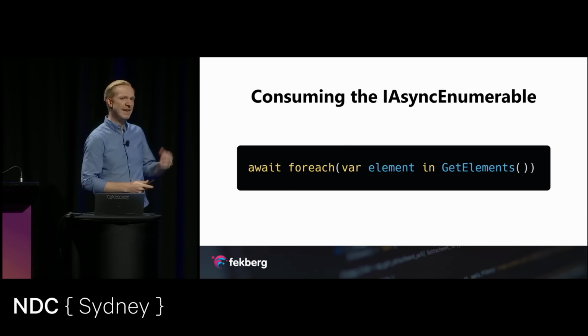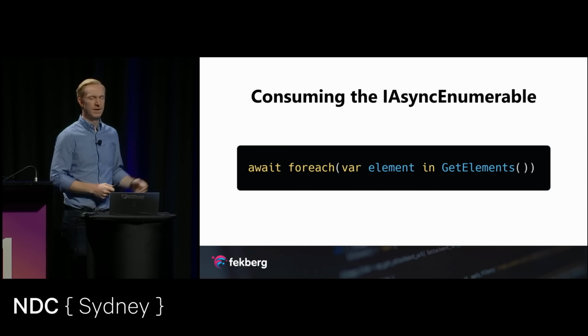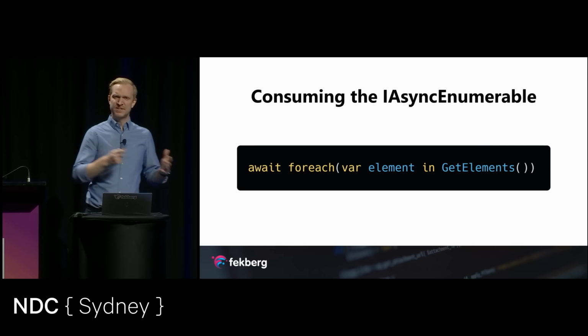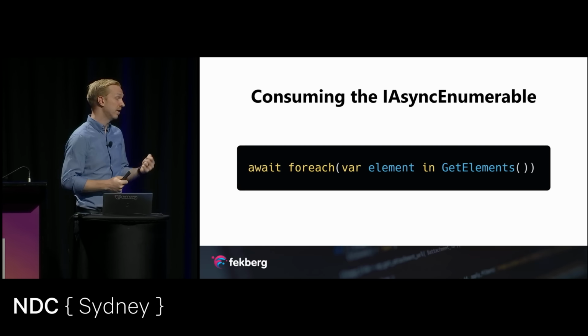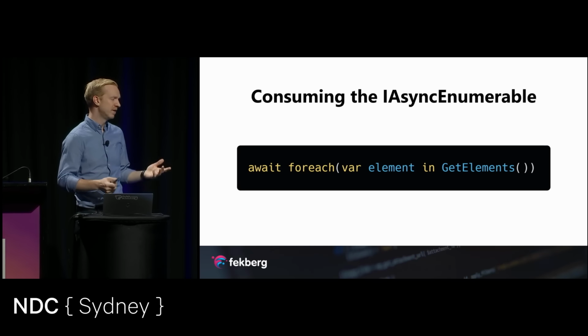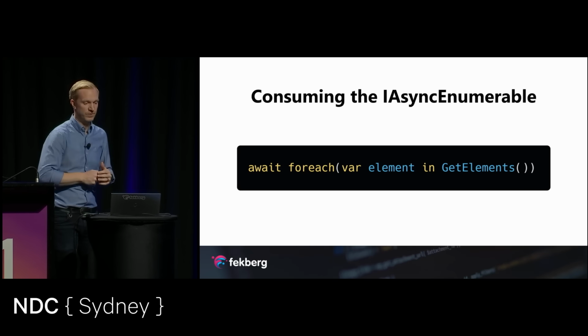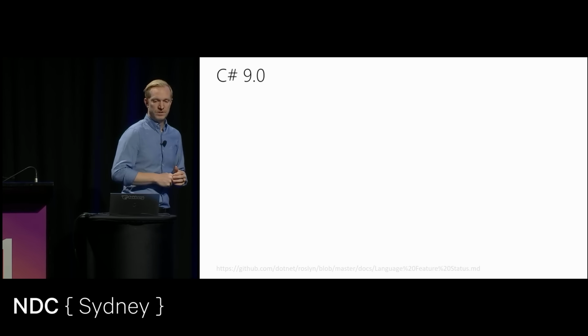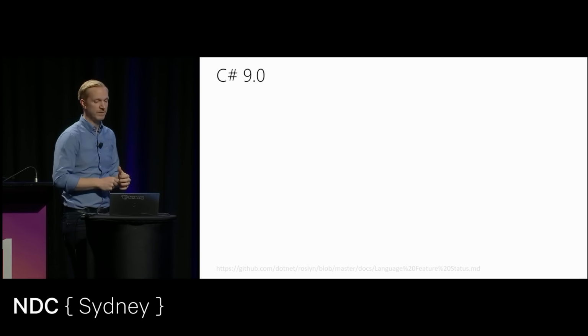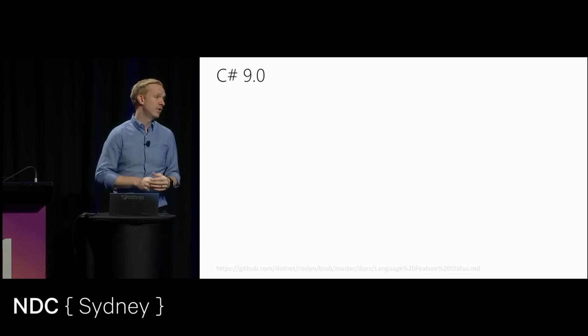And while many APIs haven't adapted this yet, it's going to be very much adopted in the next few years, I do believe. Just as async and await is still something that a lot of developers struggle with and haven't really added to their solutions all over the place, I do believe this is also going to take some time to get traction. So with that being said, C# 8 introduced a lot of interesting concepts, but C# 9 did so too.